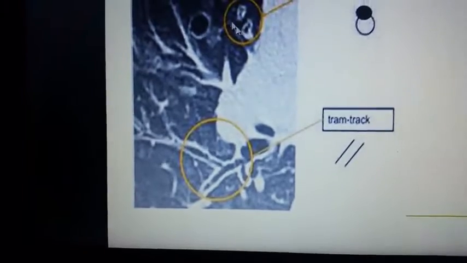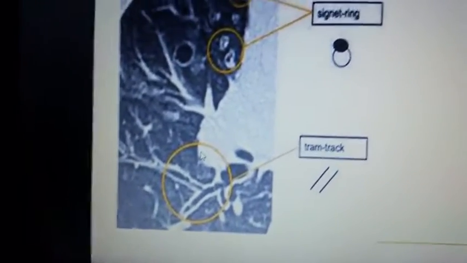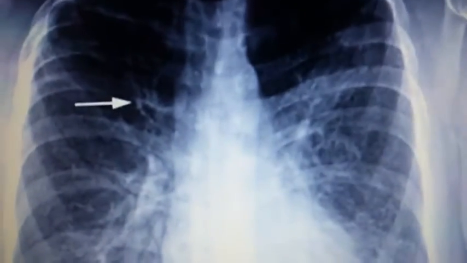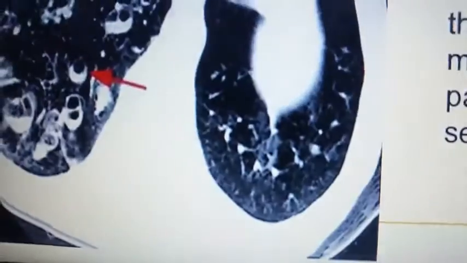So this shows the signet ring appearance, and this one shows the tram track appearance. Again the cystic changes, arrow shows. Again the basal bronchiectasis in the middle and the lower zone, most prominent in the hilar region. This is a chest X-ray lateral view showing the basal bronchiectasis.